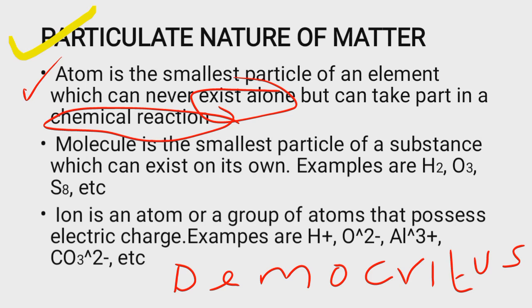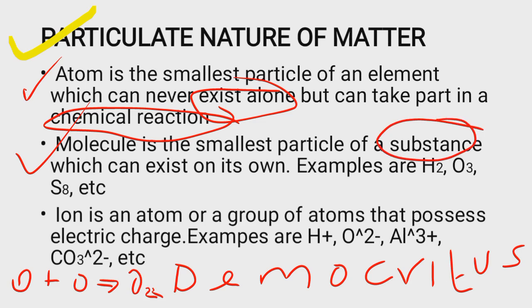That's the first thing matter is made up of. Then the second thing is the molecule. When atoms combine, a molecule is formed. Let's take for instance two atoms of oxygen. They combine to give a molecule of oxygen, which is O2. So when atoms combine, a molecule is formed, and scientists define a molecule as the smallest particle of a substance which can exist on its own. That's one of the differences between atoms and molecules. Molecules can exist on their own, while atoms can never exist on their own.